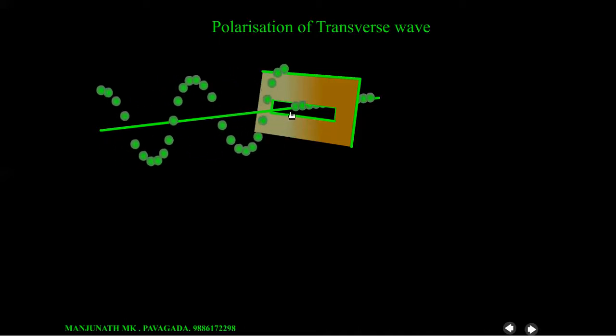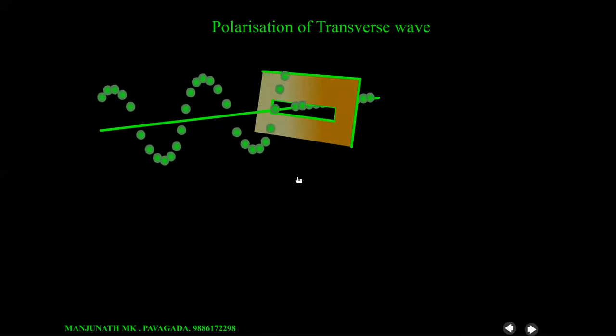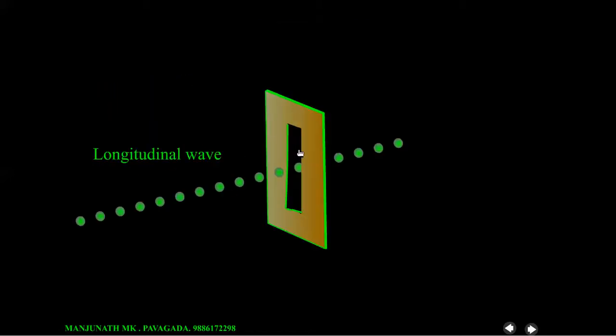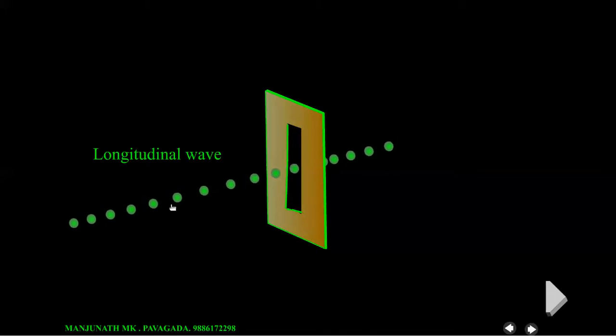So now let us discuss what happens when we produce longitudinal waves. Look here, this is once again a vertical slit, and here by disturbing this particle like this, we produce longitudinal waves. These are longitudinal waves because the waves are propagating in this direction, and parallel to this direction, these particles are vibrating. Therefore, they are longitudinal waves. Look here, the longitudinal waves pass through this vertical slit.